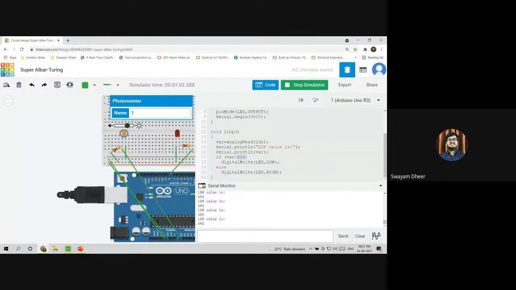I'm checking now. The thing is, I tried increasing the brightness, and I don't see any change in the number. You don't see any change in the LDR value? Yeah. I guess the circuit is wrong in your case. That will be the only thing, I think.